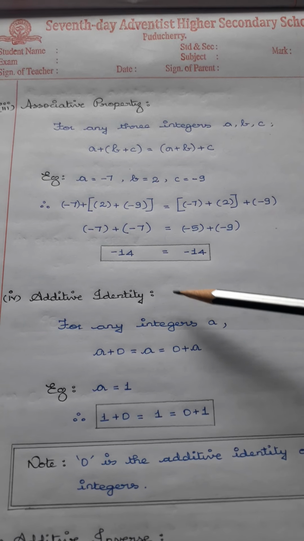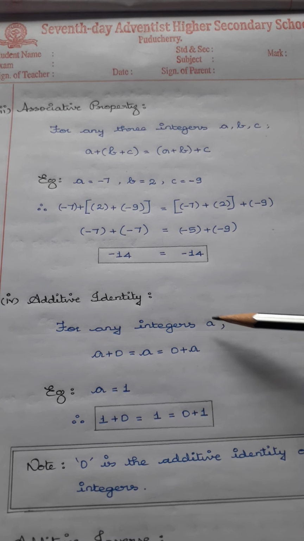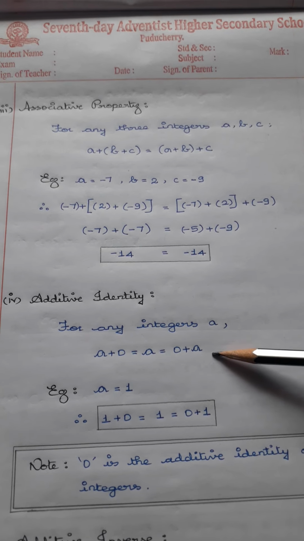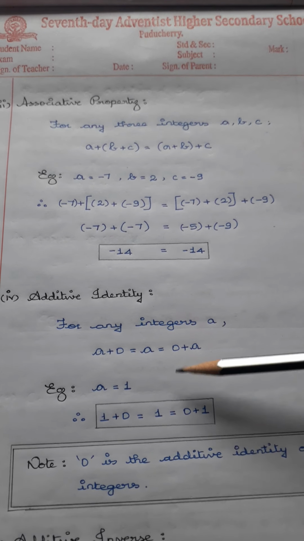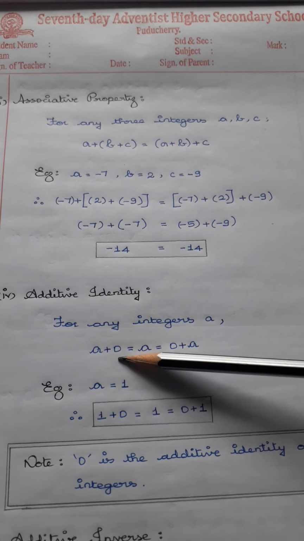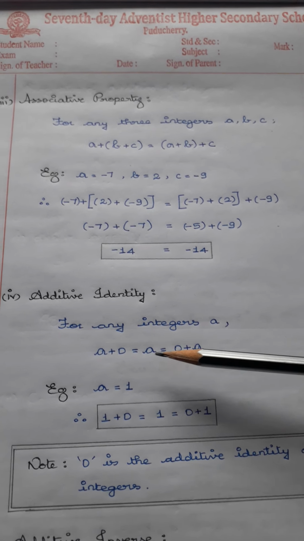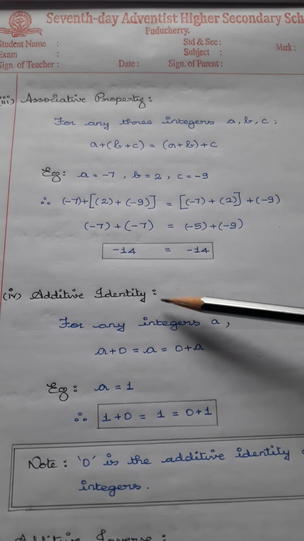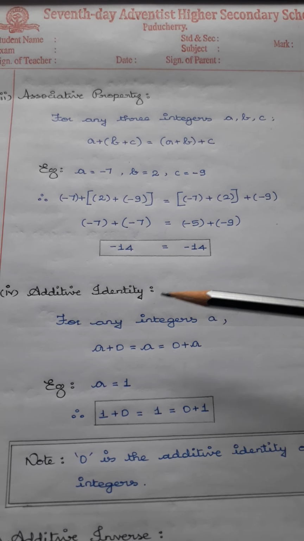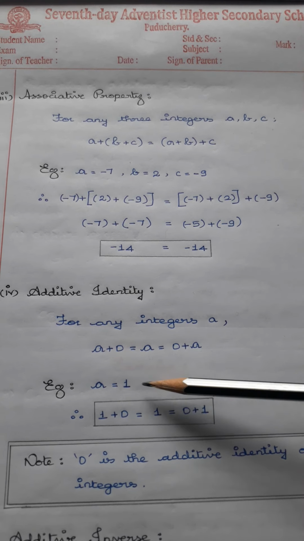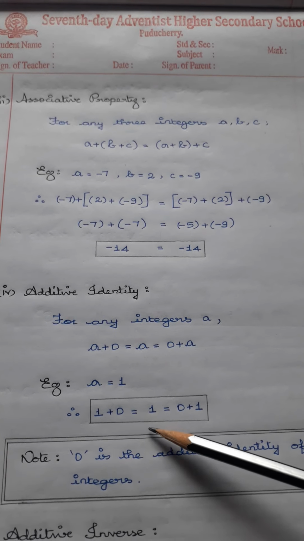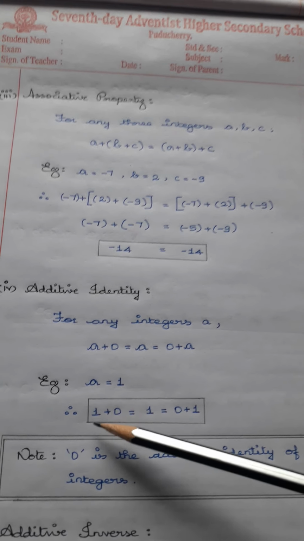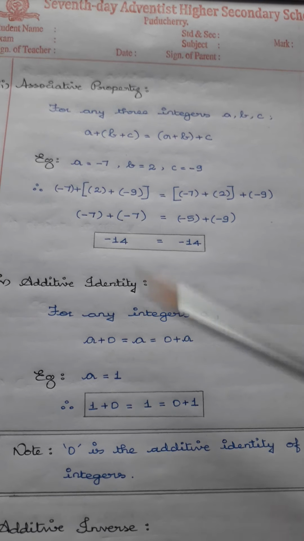Fourth one, additive identity. For any integer a, a plus 0 is equal to a, which is equal to 0 plus a. So additive identity means when you add a number with 0, we will get the same number as the answer. If you reverse it also, we will be getting the same answer. That's why it proves that it is additive identity. For example, instead of a, I am going to take the integer 1. So 1 plus 0 is equal to 1. Also, when you reverse it, 0 plus 1, the answer is 1. Therefore, 0 is the additive identity of the given number.